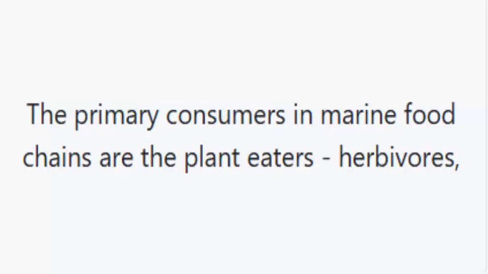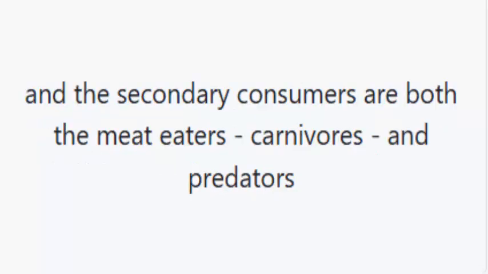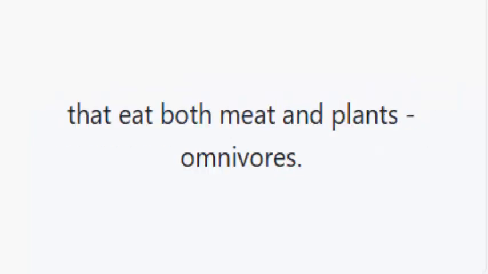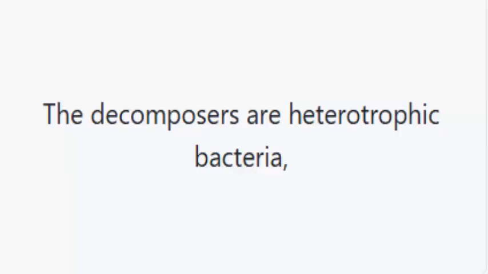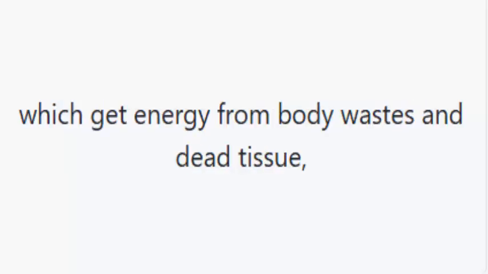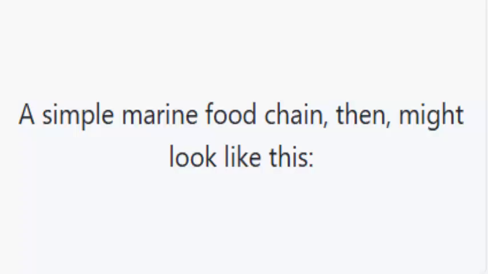The primary consumers in marine food chains are the plant eaters, herbivores, and the secondary consumers are both the meat eaters, carnivores, and predators that eat both meat and plants, omnivores. The decomposers are heterotrophic bacteria, which get energy from body wastes and dead tissue, thus cycling it back to the producers.